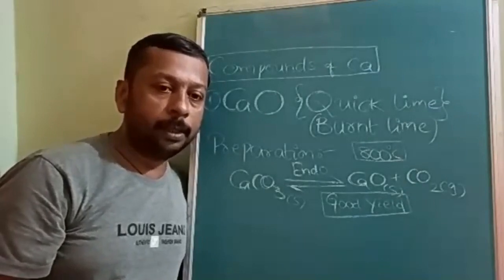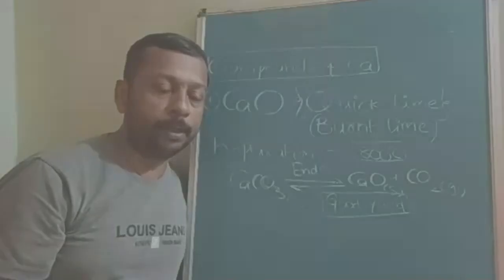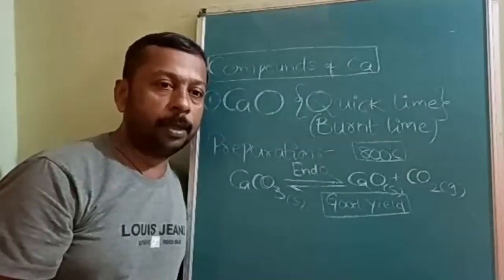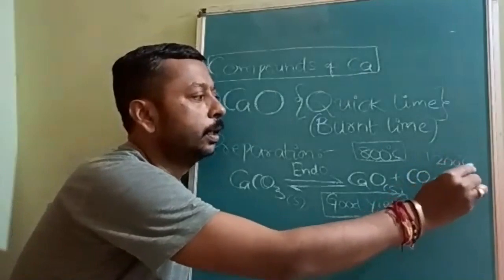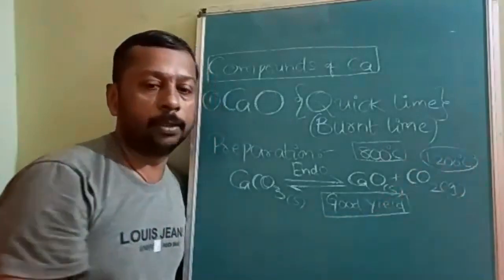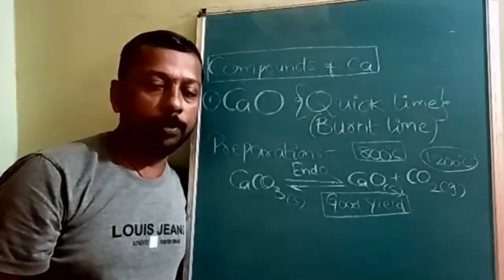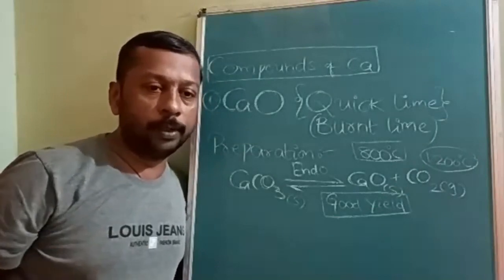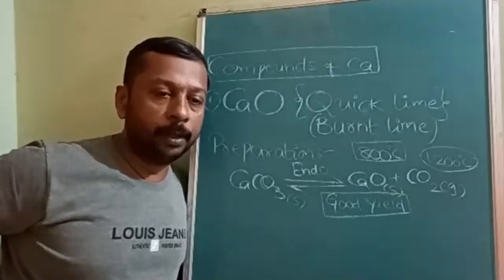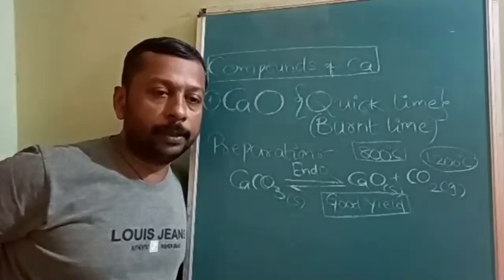Second condition: as it is endothermic, high temperature is preferred. But one more problem is that if the temperature goes beyond 1200 degrees Celsius, the SiO2 which is available as an impurity will react with the calcium carbonate to form calcium silicate.